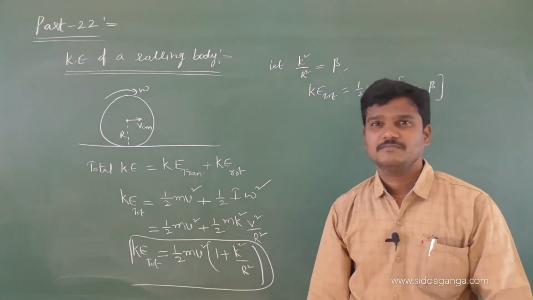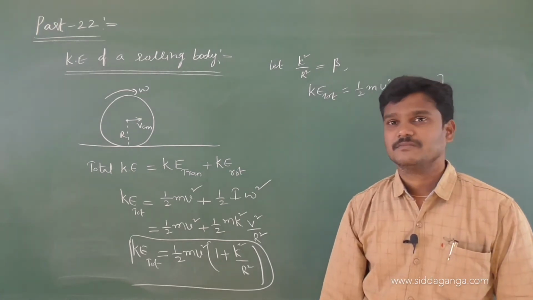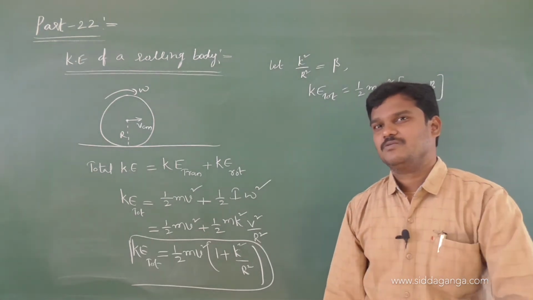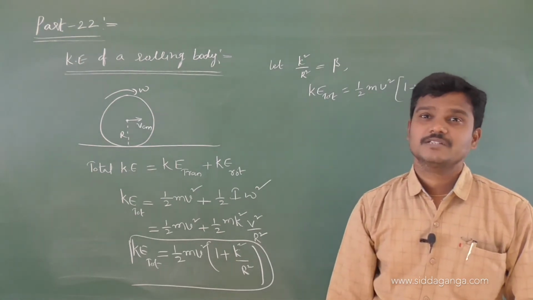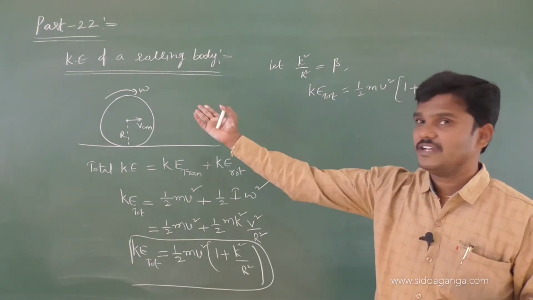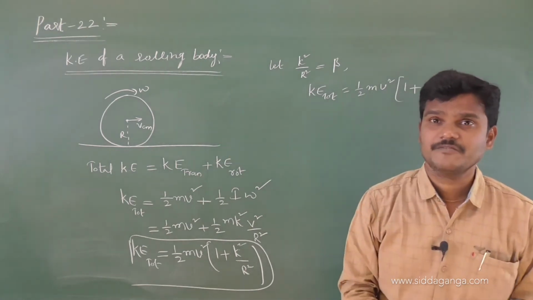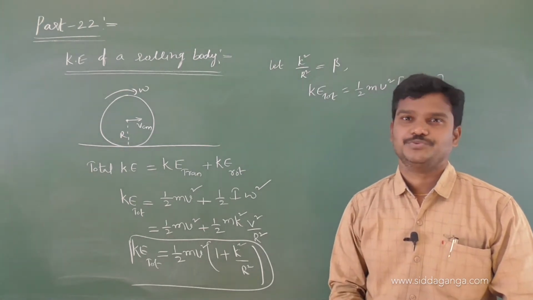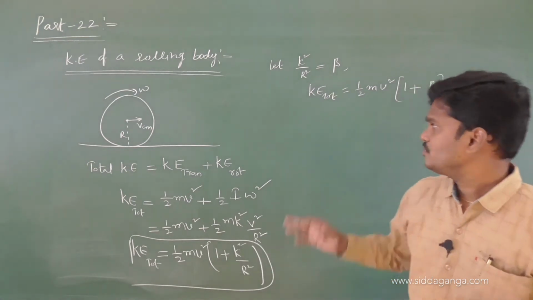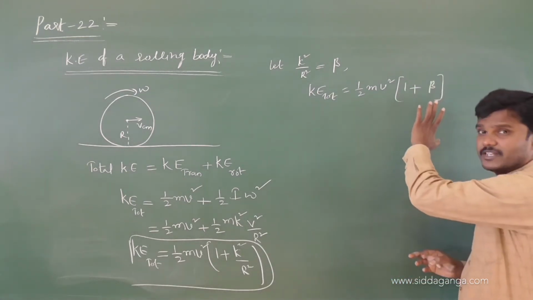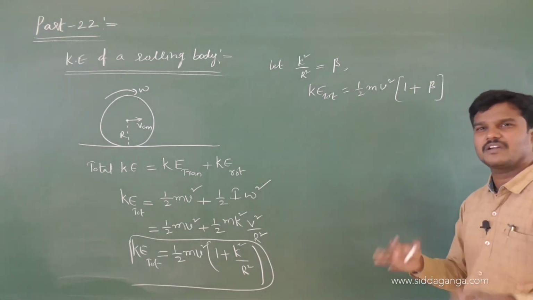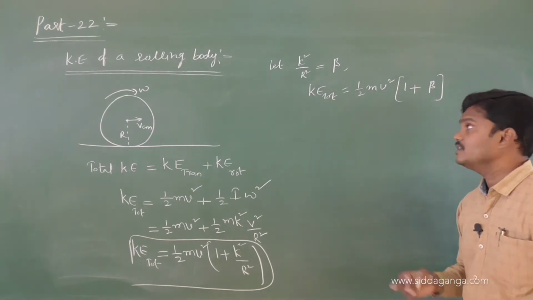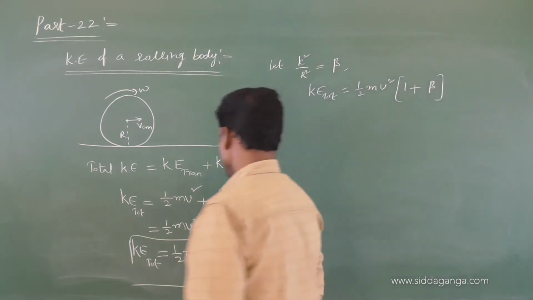If it is a ring, for a ring I is equal to m r square. I you write as m k square, so m k square is equal to m r square. Cancelled, k square by r square is equal to 1. If a ring is rolling on a horizontal surface, k square by r square is 1. If it is a disk, 1 by 2. So k square by r square is a number that I am taking as another constant, beta, alpha or gamma, whatever. So this is the total kinetic energy of a rolling body.